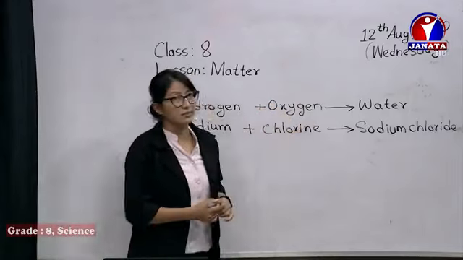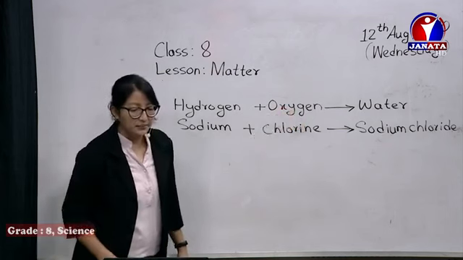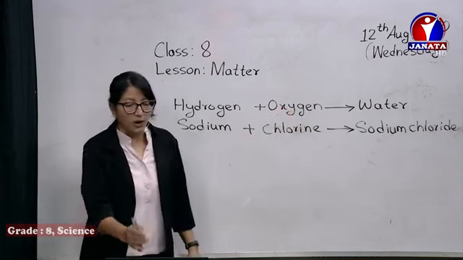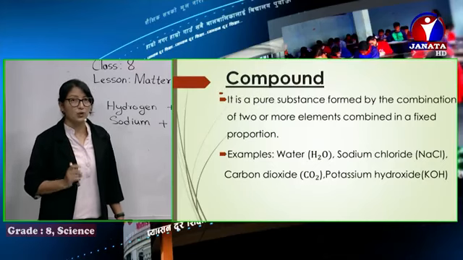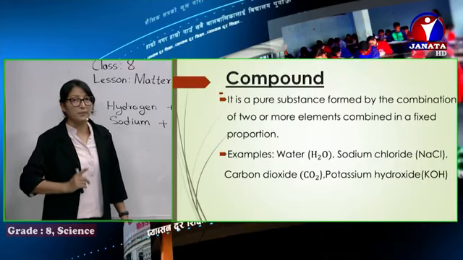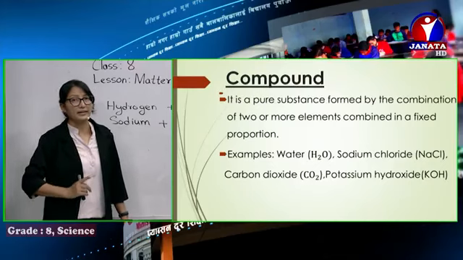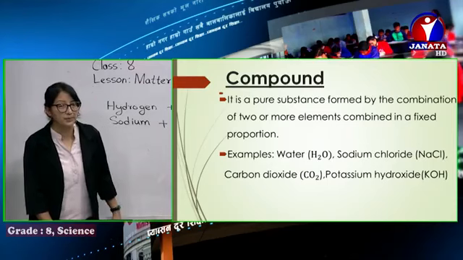You can see in the slide once. Here, examples are water, H2O: two atoms of hydrogen and one atom of oxygen when combined form water. Water is a compound. Then next we have sodium chloride. One atom of sodium and one atom of chlorine combine and it forms sodium chloride.